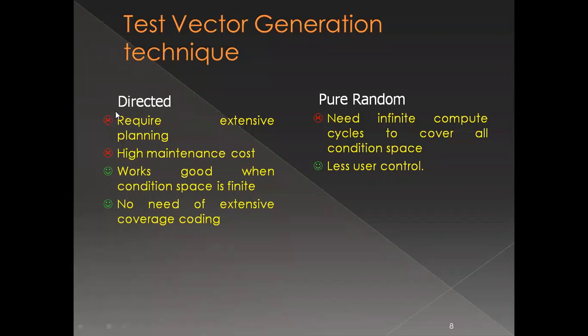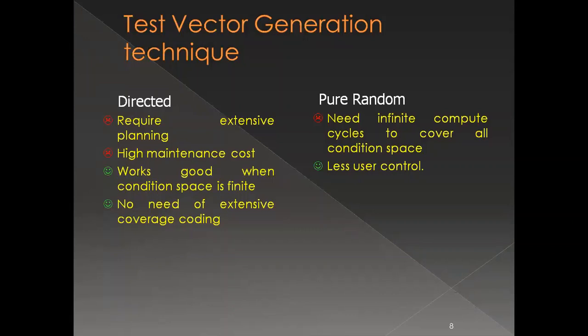The ones in red are the shortcomings or disadvantages, and the ones in green are the good points. It has a high maintenance cost, because you need to maintain that knowledge and the storage of those test vectors which are going to catch a particular type of error in your circuit.